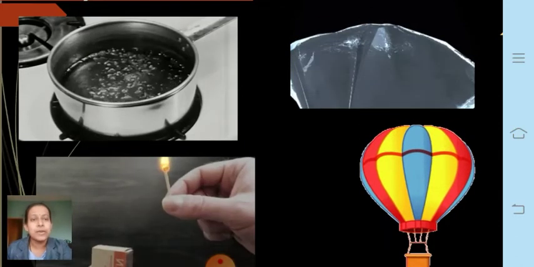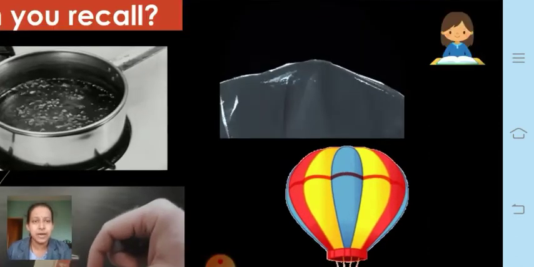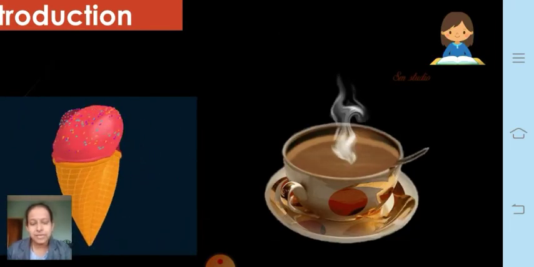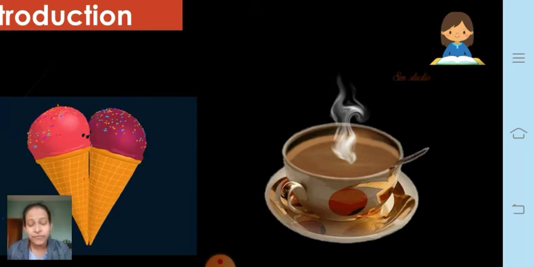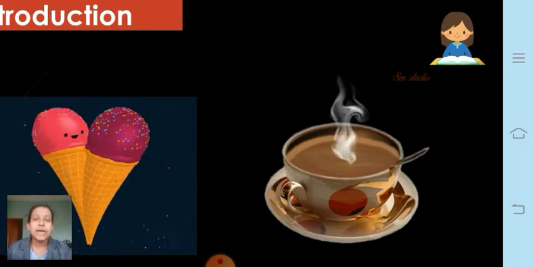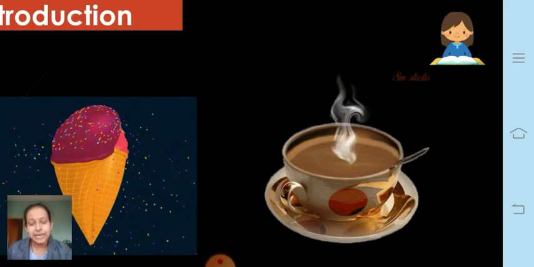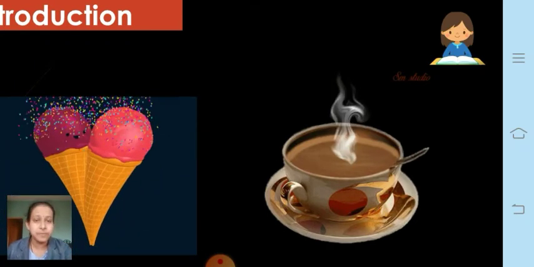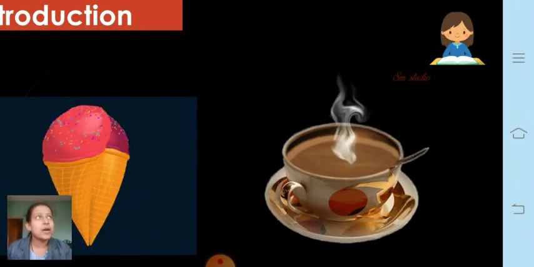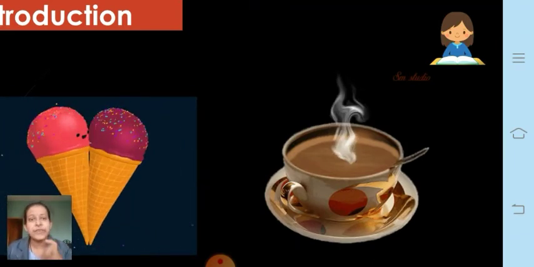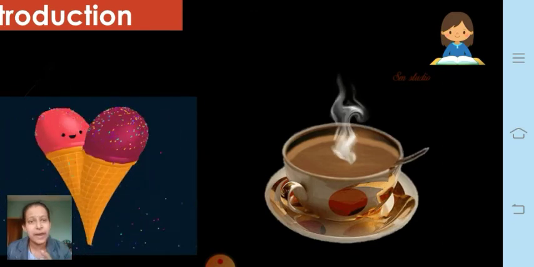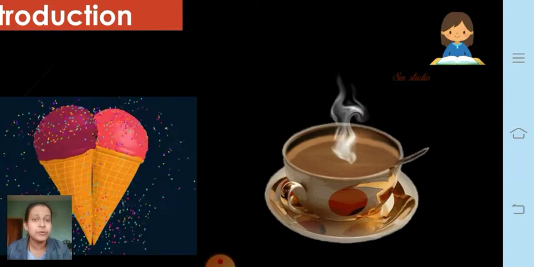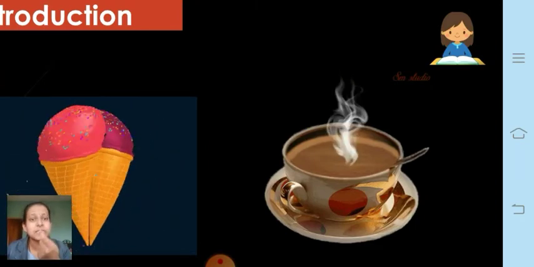Fine. Now let's proceed a little further. Now we have seen in the previous standard that heat is a form of energy which flows from an object which is at a high temperature to an object at a low temperature. Now what does this mean? Now suppose you take hot tea, very hot tea, when the tea is prepared, at the same time if you want to drink, but some people don't like very hot tea, because it might burn the tongue.